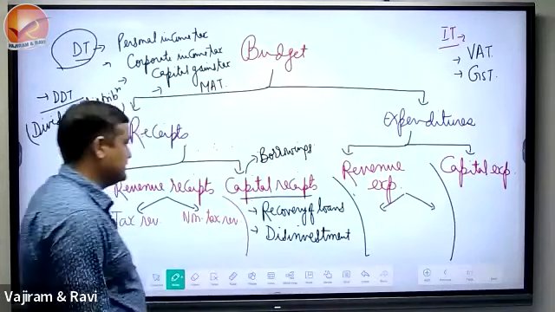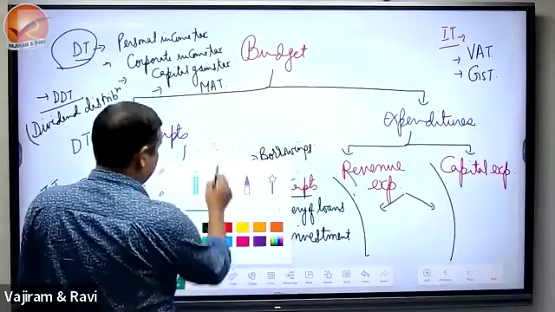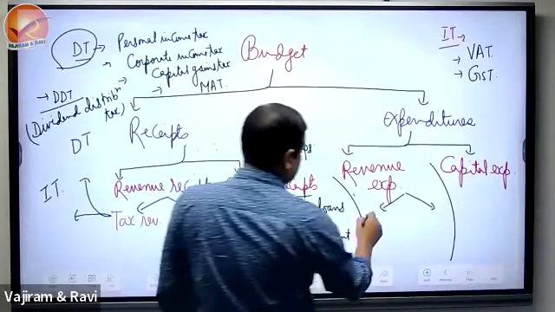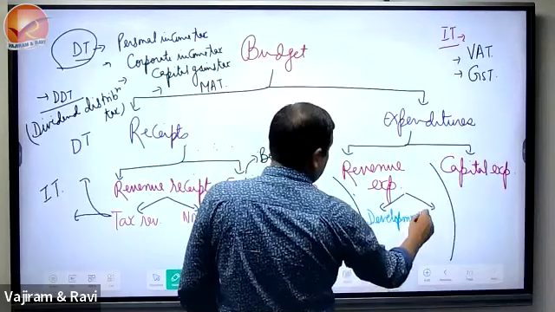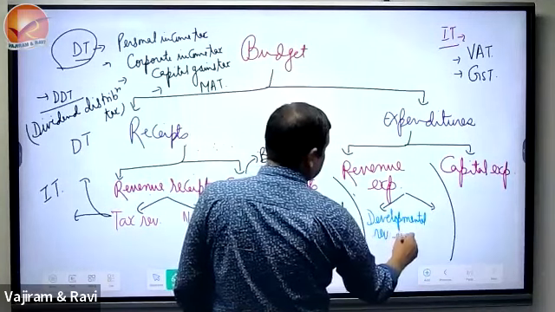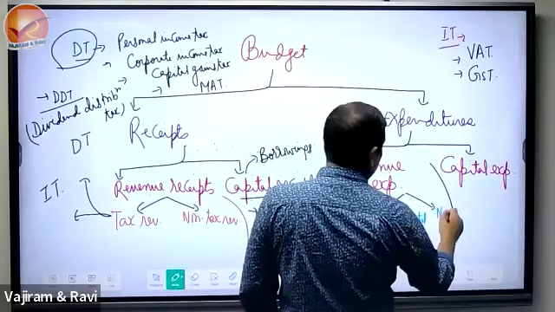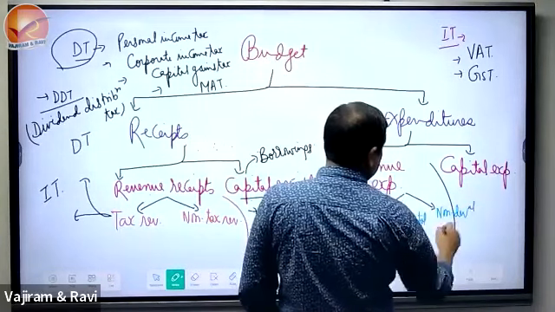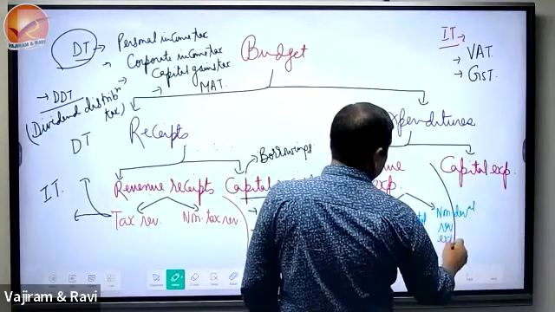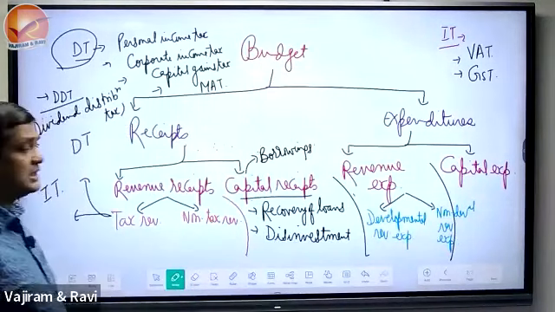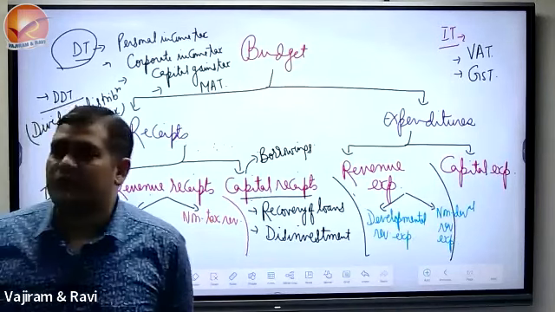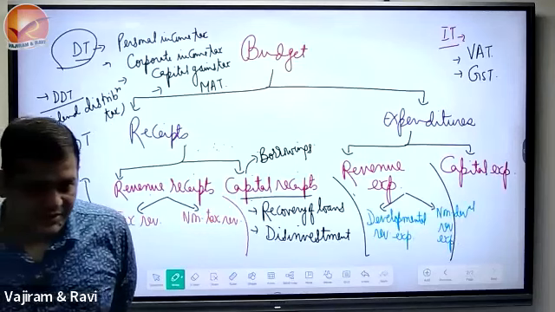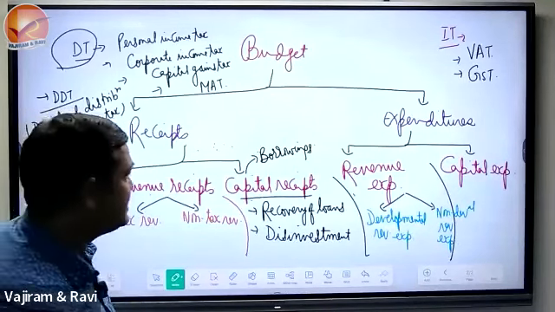Under revenue expenditure, we will see one concept called developmental revenue expenditure, and the second one is non-developmental revenue expenditure. We will discuss why defense expenditure is called a non-developmental one, and why salary paid to the medical staff is called a developmental one. We'll see that. Yes, when we see capital expenditure,